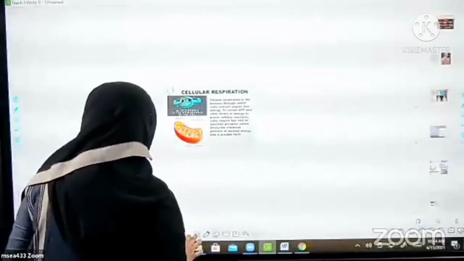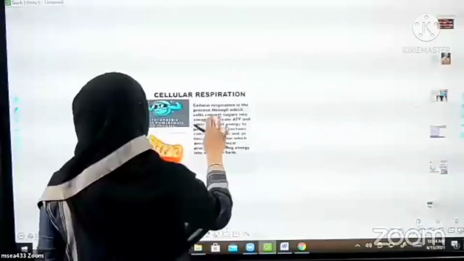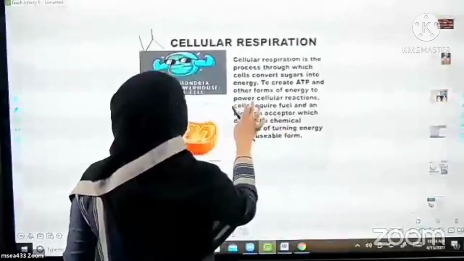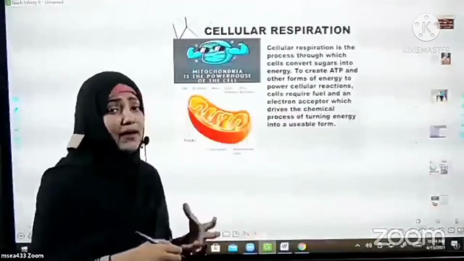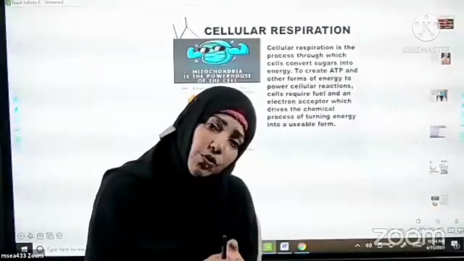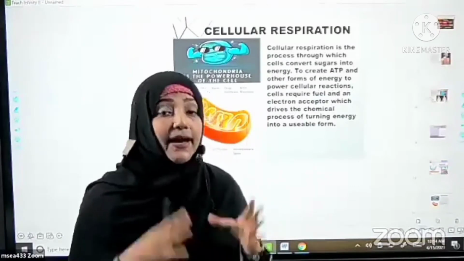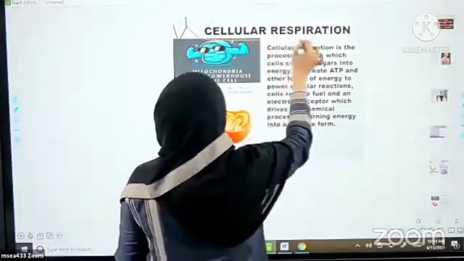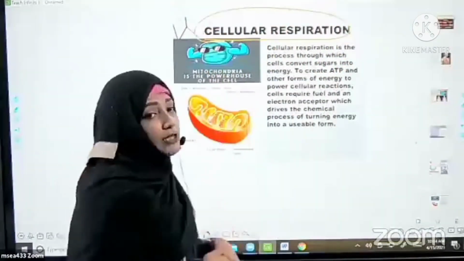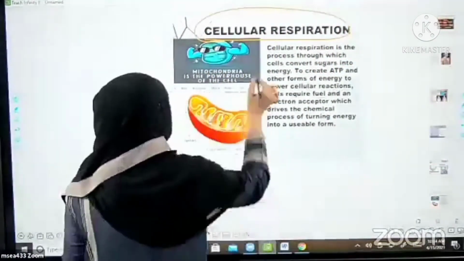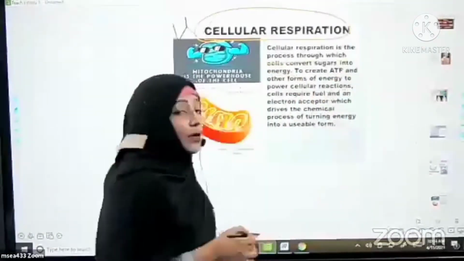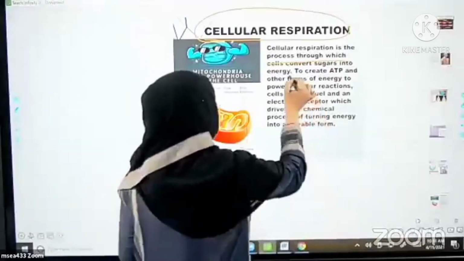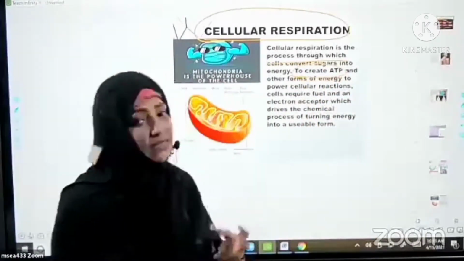Coming to the next, here we will move on. Now to do all this work, where is the energy synthesized? Where is the energy stored in our body? The energy is carried to each and every cell. That is what we call cellular respiration. Cellular respiration is the process of converting complex sugar into a simple form to create ATP.